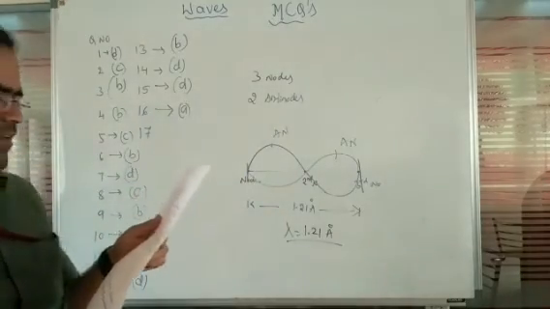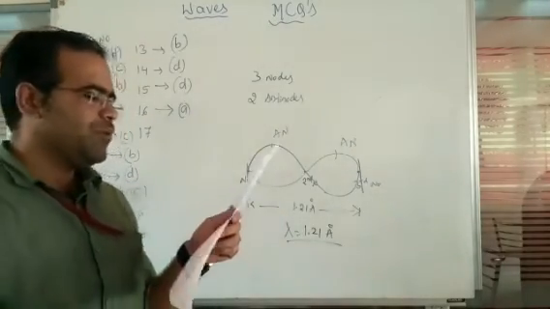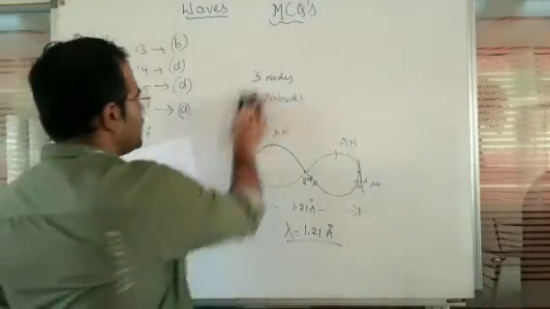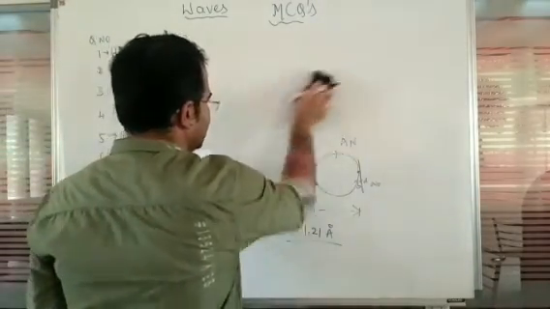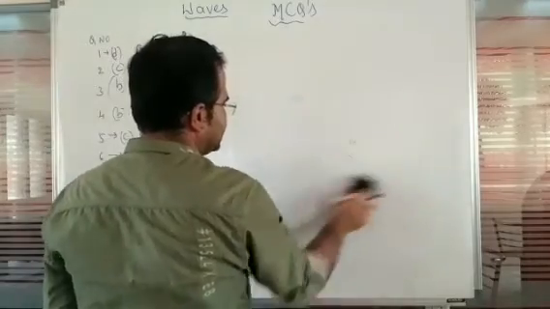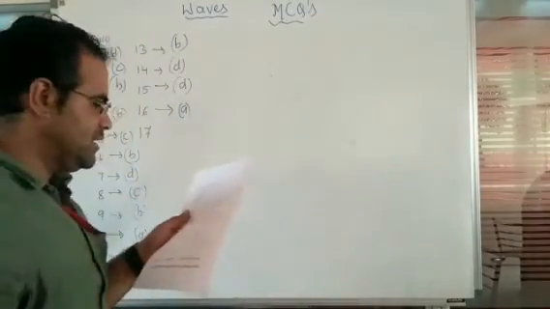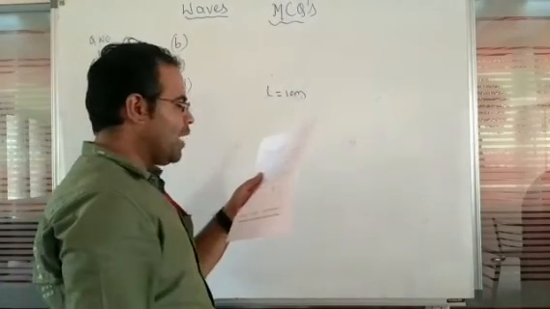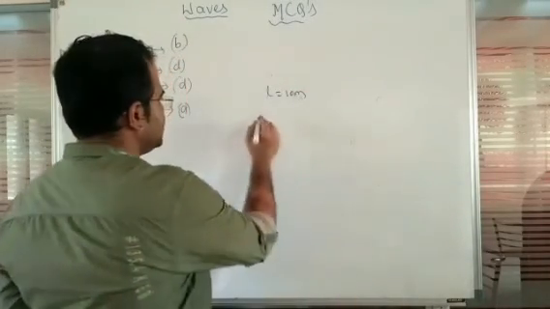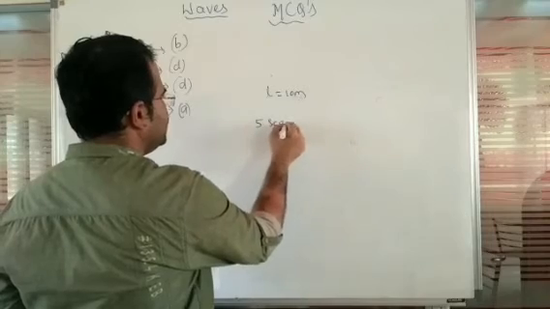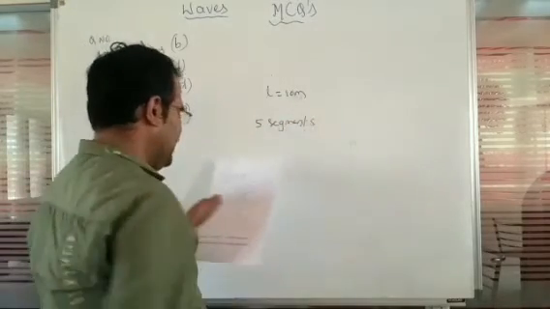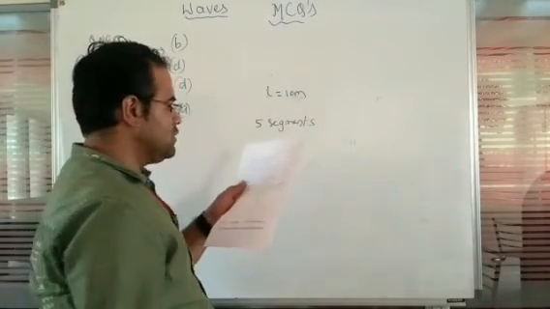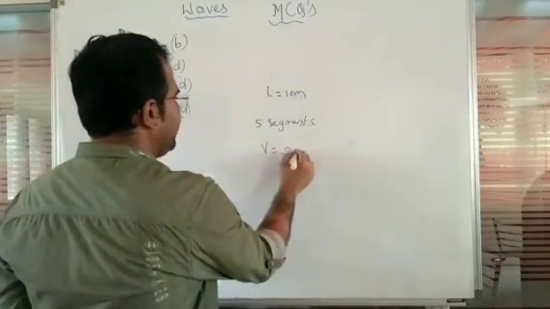Next, question number 17. The standing waves are produced in a 10 meter long stretched wire. So here the length is given as 10 meters, and the string vibrates in 5 segments. The wave velocity is given as 20 meter per second.